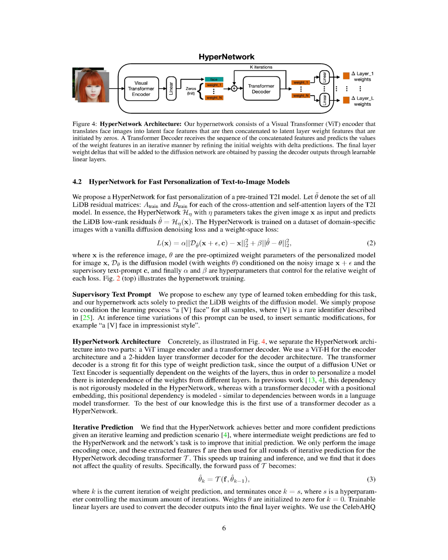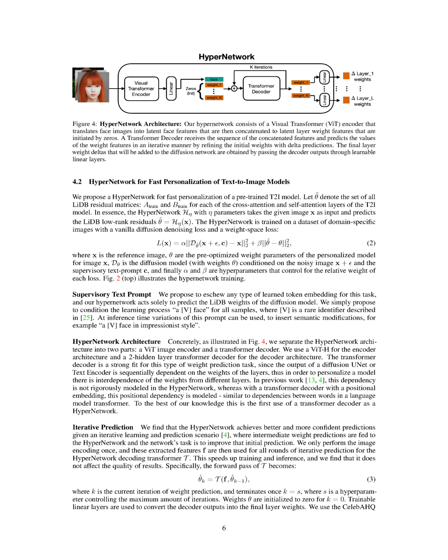The HyperNetwork is trained using a collection of images specific to a certain domain. The training process involves two types of loss: a basic diffusion denoising loss and a weight space loss. The first loss measures the difference between the reference image and the noisy image processed by the diffusion model, while the second loss measures the difference between the predicted residuals and the pre-optimized weight parameters of the personalized model for the reference image. The relative importance of these two losses is controlled by two hyperparameters, alpha and beta.